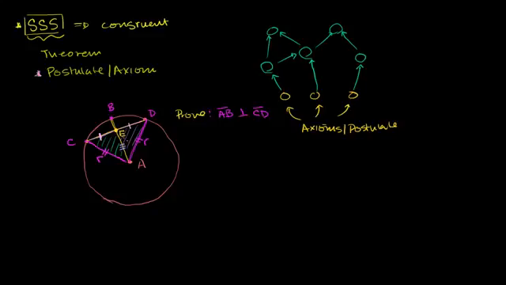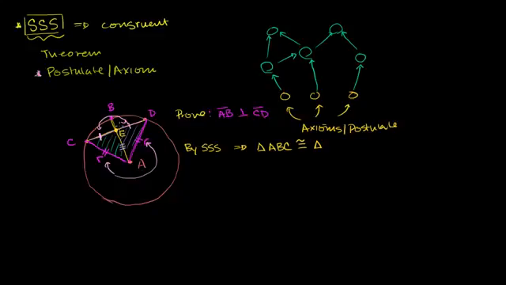And so we see a situation where we have two different triangles that have corresponding sides being equal. This side is equivalent to this side right over here. This side is equal in length to that side over there. And then we have, obviously, AE is equivalent to itself. It's a side on both of them. It's the corresponding side on both of these triangles. And so by side, side, side, we know that triangle ABC is congruent to triangle AE.